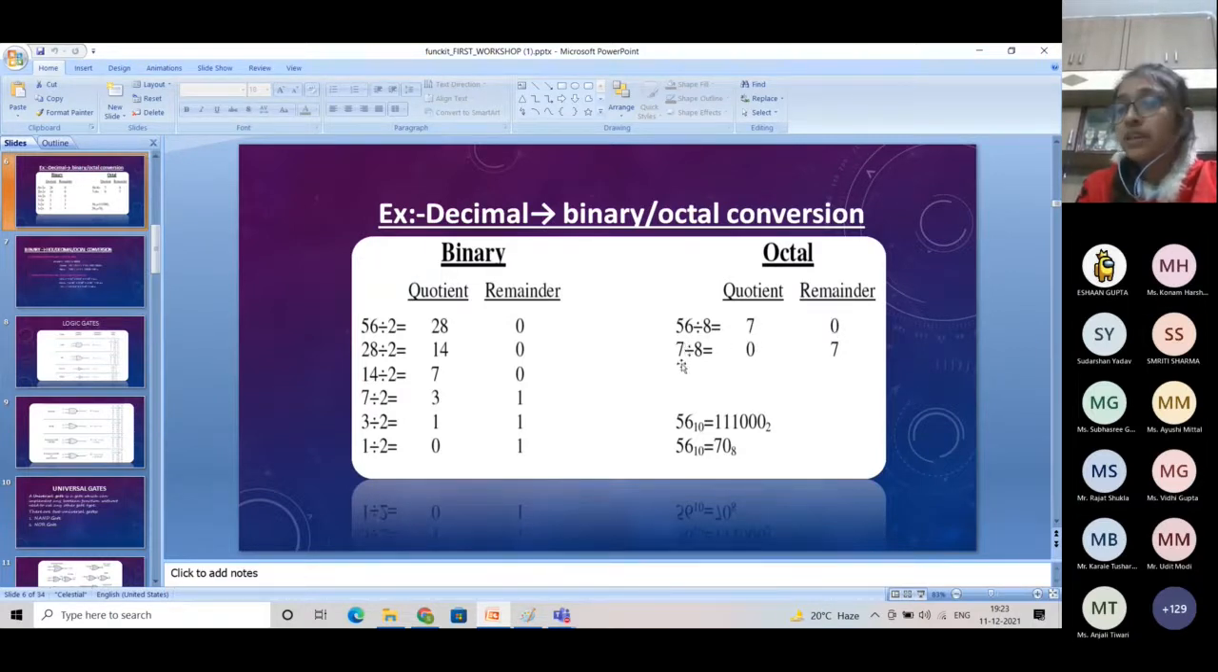Again, we will divide 7 by 8. We will get quotient 0 and remainder 7. Then we will write our answer from downward to upward. So 56 with base 10, that means 56 in decimal, is equal to 70 in octal.